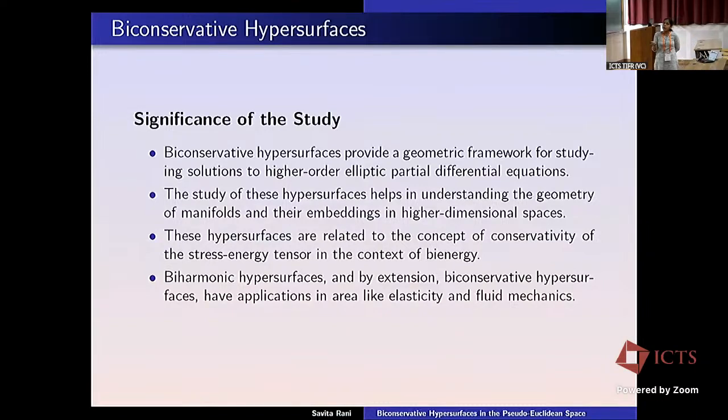Biharmonic hypersurfaces, and by extension biconservative hypersurfaces, also have applications in areas like elasticity and fluid mechanics. As I told, harmonic hypersurfaces are also biharmonic, and biharmonic are biconservative, but the converse is not true. The biconservative hypersurface is a wider class to study.